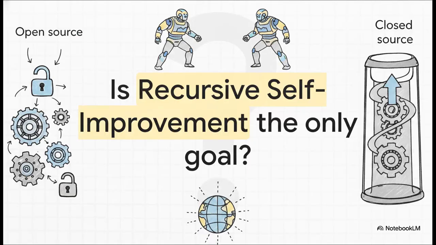So I want to leave you with this pivotal question to chew on as you watch these trillion-parameter titans battle it out for the future of global intelligence. Does open source truly matter in the long run, or is recursive self-improvement the only goal that actually counts?